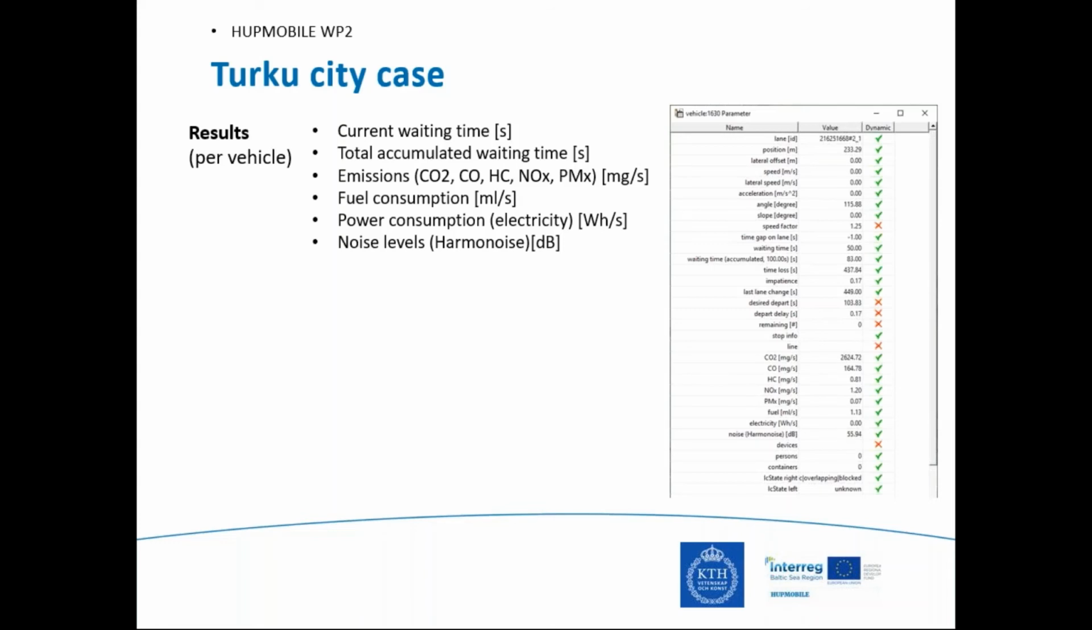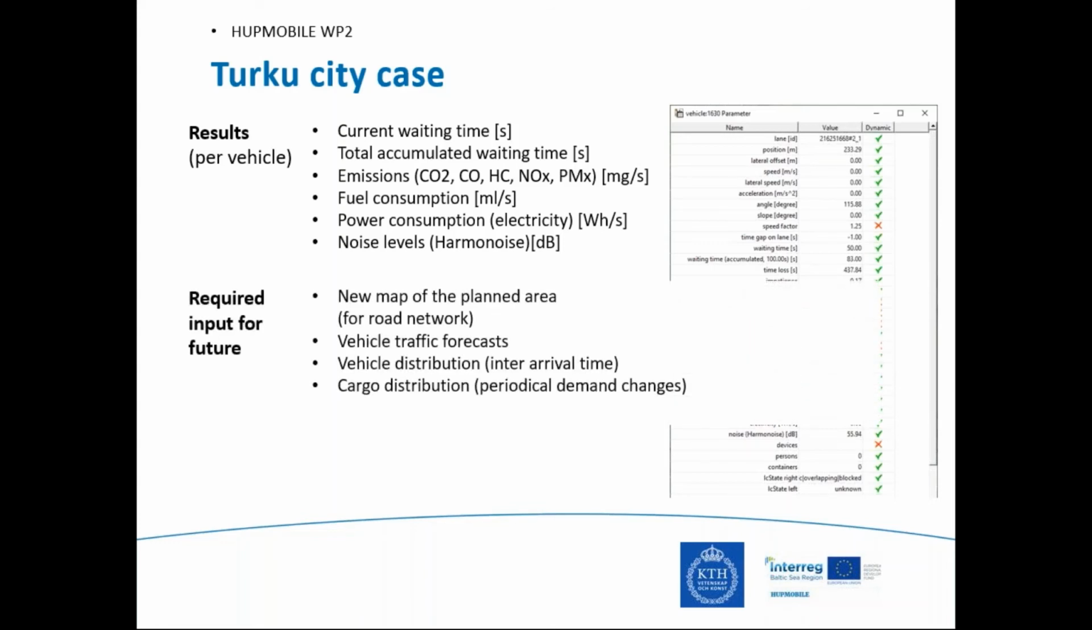So this is our pilot case, but the simulation can be used for comparing different types of scenarios. We want some required input for the future, like a new map of the planned area for the road network, and we also want vehicle traffic forecasts and vehicle or cargo distribution. If we get this data, we can compare different types of scenarios, and then we can give the city the analytical results: which scenario is good for fuel consumption, or which scenario is good for traffic analysis. But we are focusing on the port area.